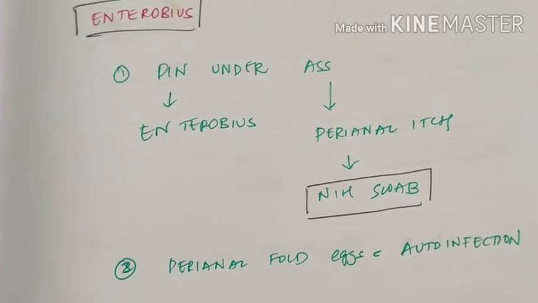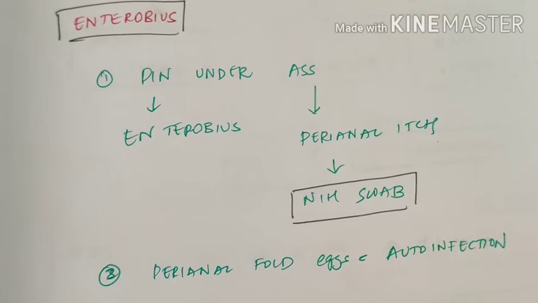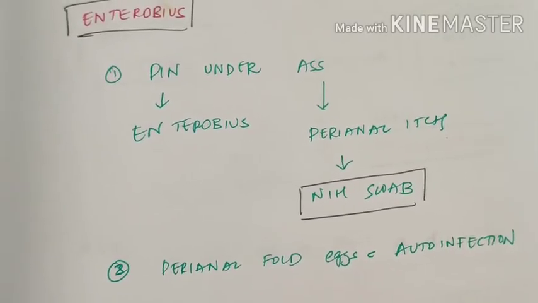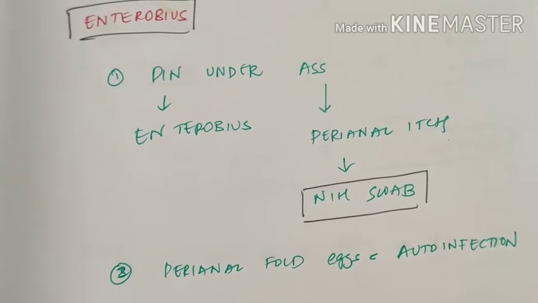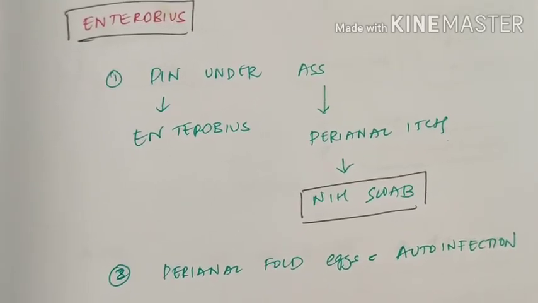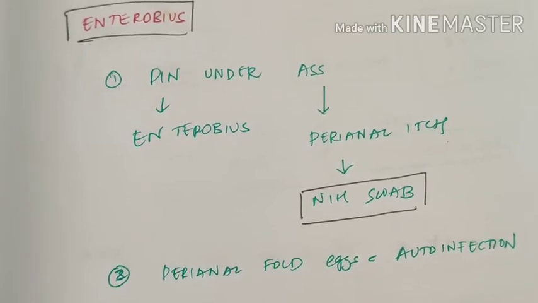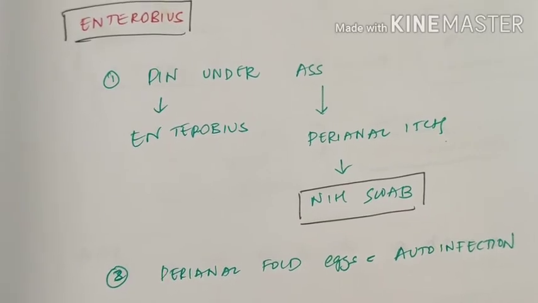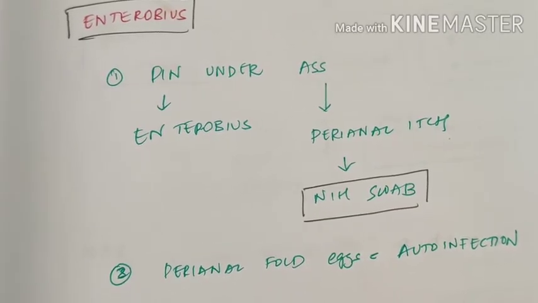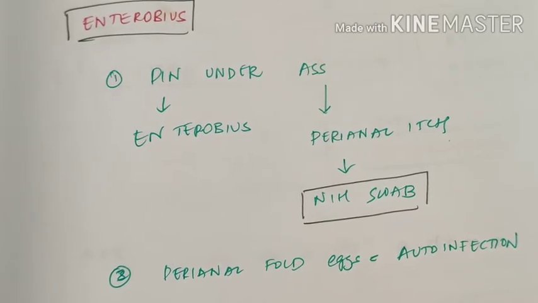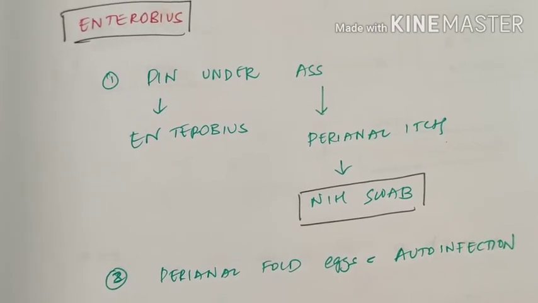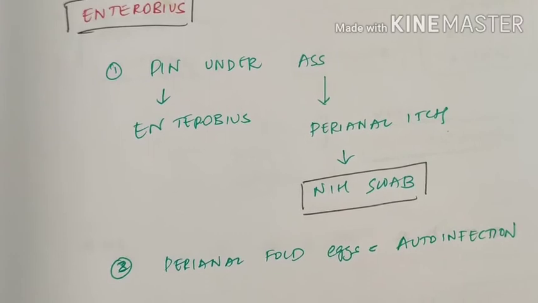So you can easily identify it as Enterobius, because you remember it as pin under S. Enterobius is a pinworm, so it stays in the perianal area causing perianal itch. While taking the NIH swab, we can pick up the eggs, right? The eggs are in the perianal area, they lodge into the nails, and it can cause auto-infection also. It is as simple as that.